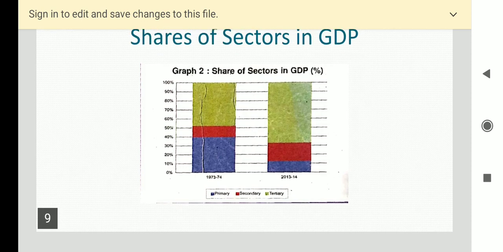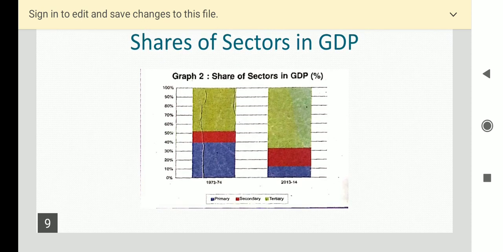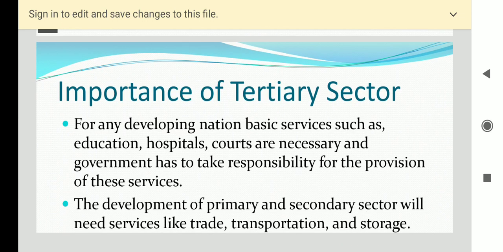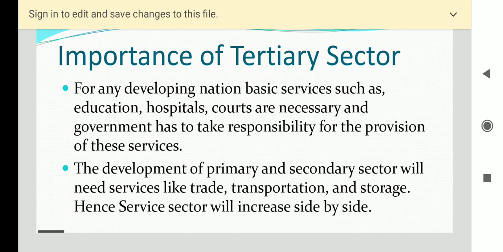Here also in the graph 2, they have shown the year of 1973 and 2013 14. It shows a difference of the GDP percentage. In 73, the contribution of both primary and tertiary sector was almost equal. But now according to 2013 and 14, just see the hike in the GDP of the tertiary sector. So it has really contributed greatly to our Indian system. So that's why tertiary sector became very important.